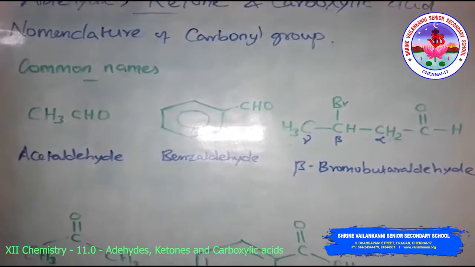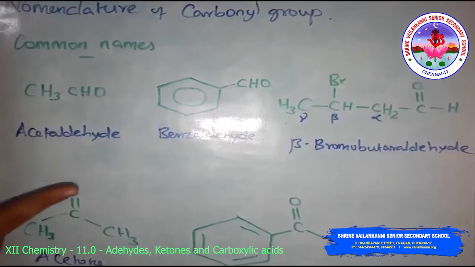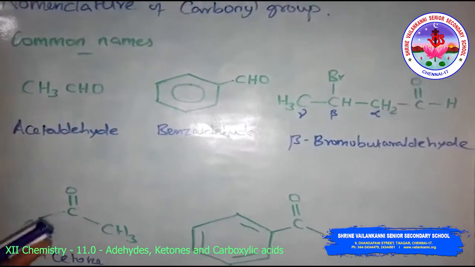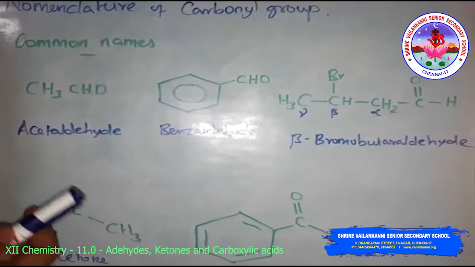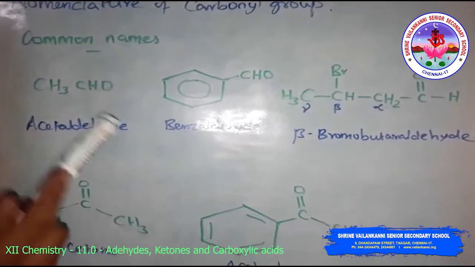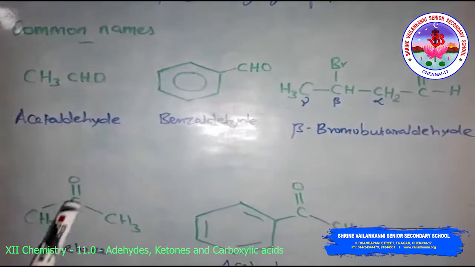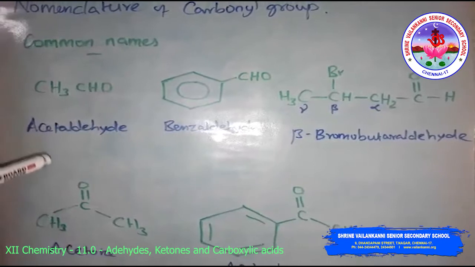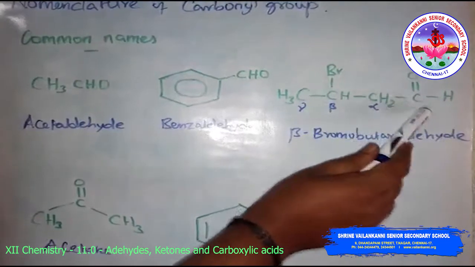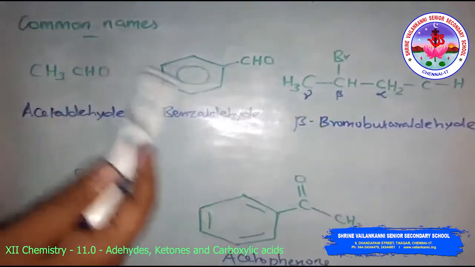Aldehydes and ketones are often called by their common names instead of the IUPAC name. The common names of most aldehydes are derived from the common names of the corresponding carboxylic acid by replacing the ending -ic of the acid with aldehyde. At the same time, the names reflect the Latin or Greek terms for the original source of the acid or aldehyde. The location of a substituent in the carbon chain is indicated by Greek letters like alpha, beta, gamma. See here, the first carbon next to the functional group is called alpha, the second carbon is beta, and the third one is gamma.